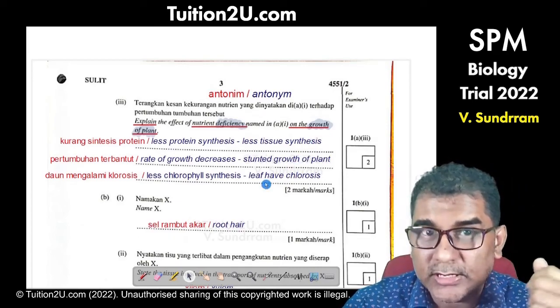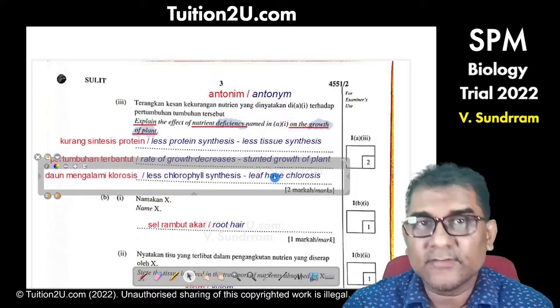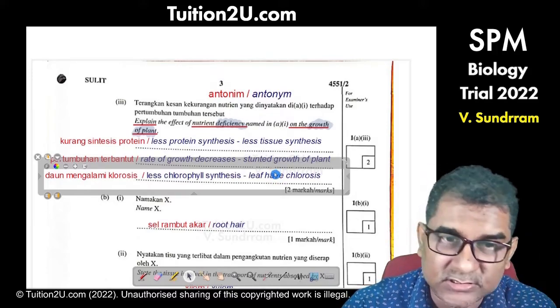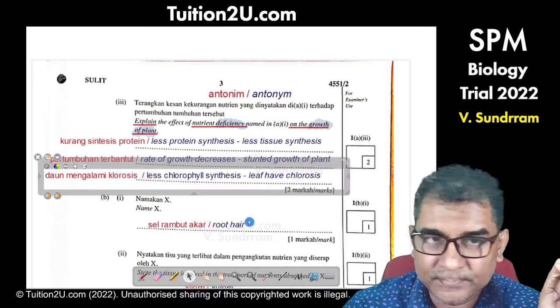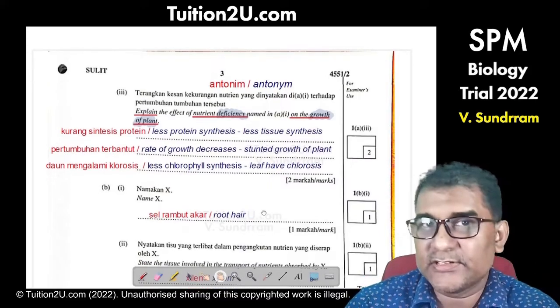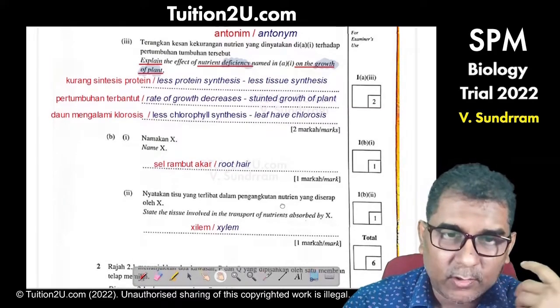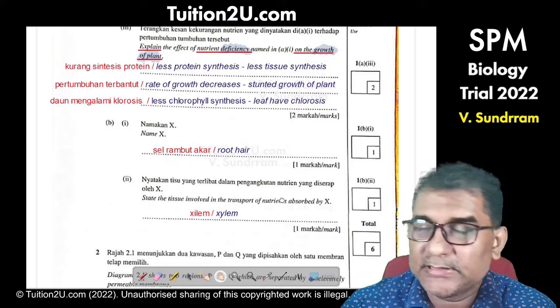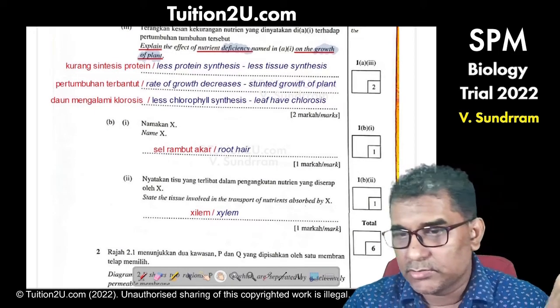I showed you that you can get another answer from question number 7. Nitrogen is also needed for synthesis of chlorophyll. So what is X? If it's root, they have root hair. If they absorb water, if they absorb mineral ion, it will be transported by xylem. So this is considered a bonus question. You must get the 6 marks. I'll see you in the second question after this.